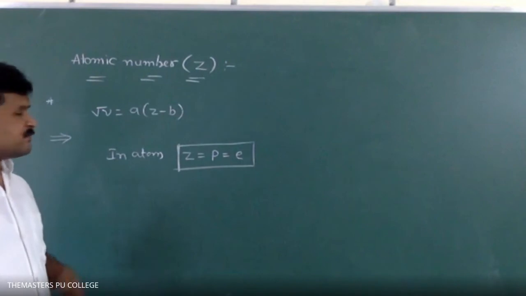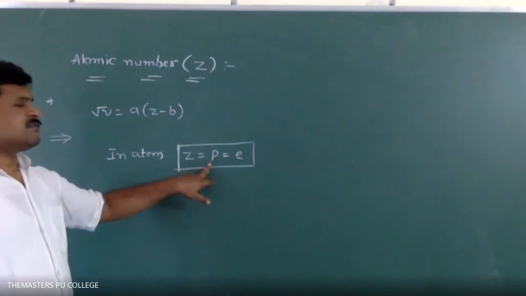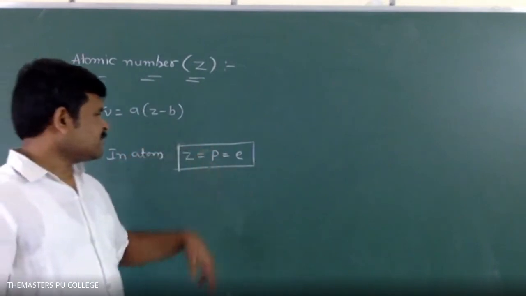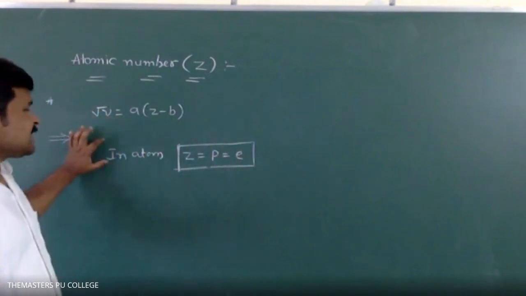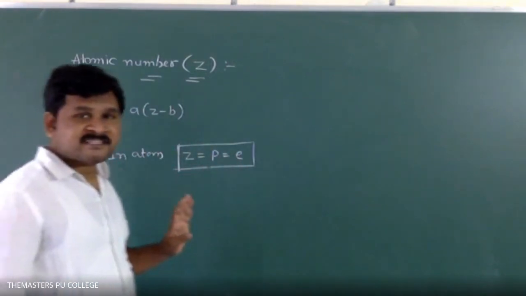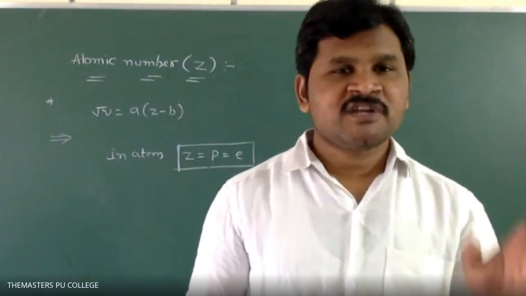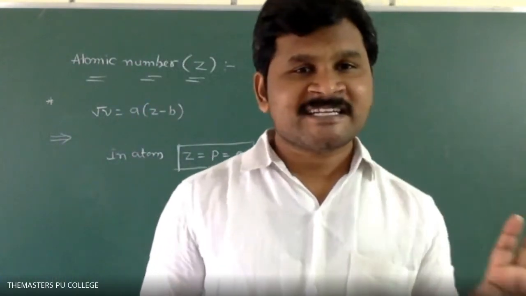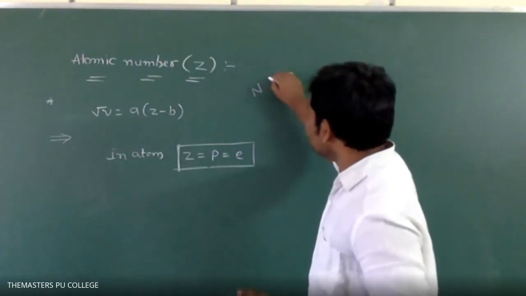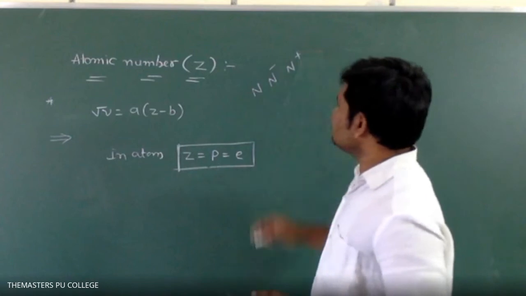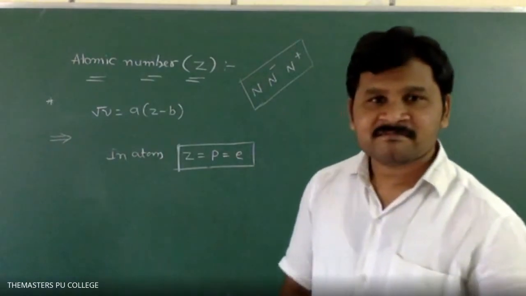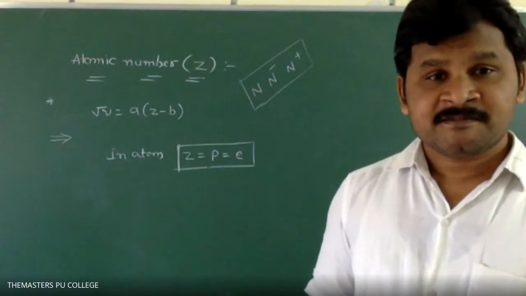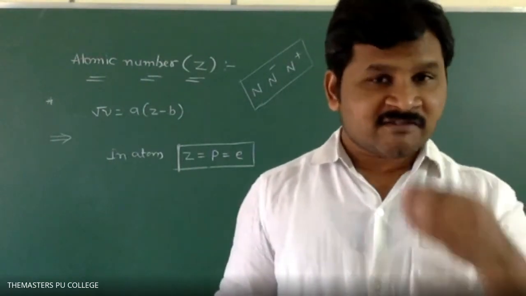Z means what? Atomic number. If you want the atomic number, we have to remember protons. Protons means number of positive charges. So how many protons are there, that many electrons are also present in an atom, not in an ion. What is the difference between atom and ion? Atoms are neutral particles, that means they won't contain any charge. For example, here N, N plus, N minus. Which is the atom? N is the atom. Very good. What about N plus and N minus? They are ions.